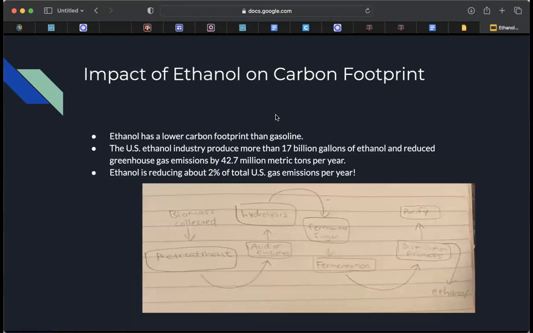The impact of ethanol on carbon footprint. Ethanol has a lower carbon footprint than gasoline, which is better for the environment. And the US industry produces more than 17 billion gallons of ethanol and reduced greenhouse gas emissions by 42.7 million metric tons per year, which is about 2% of the total US gas emissions per year.